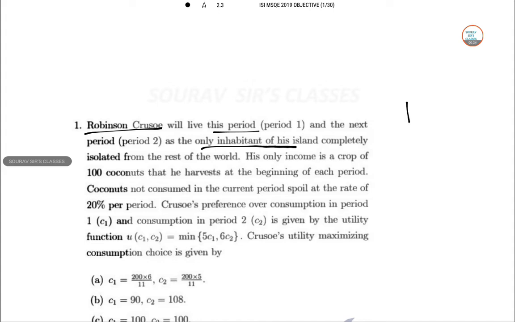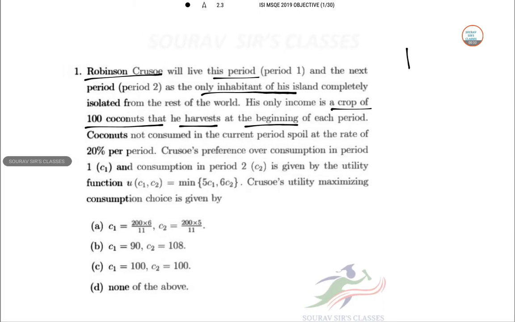That's good. So his only income is a crop of 100 coconuts that he harvests at the beginning of each period. Coconuts not consumed in the current period spoil at the rate of 20% per period. Crusoe's preference over consumption in period 1 and period 2 is given by the utility function, the minimum of 5C1 and 6C2. So complementary goods, and Crusoe's utility maximizing consumption choice will be given by what?